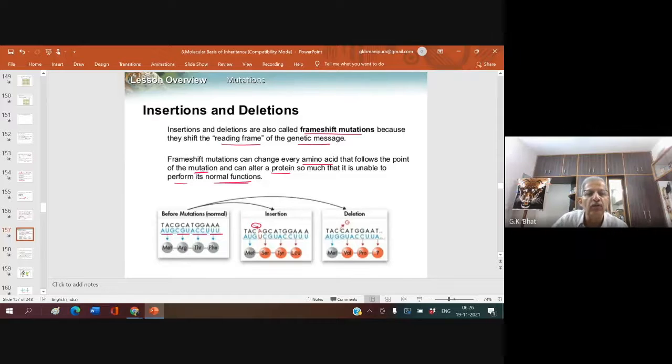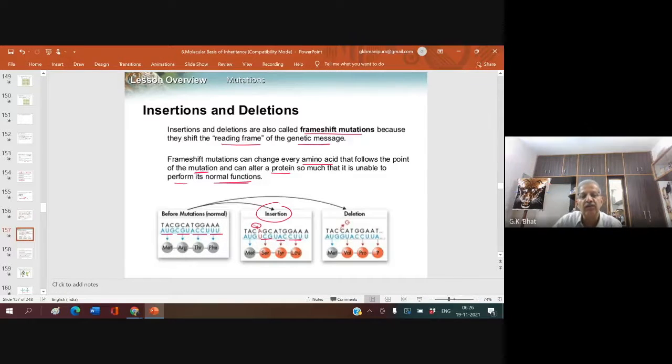So AUG is there. After that, you added one. Now what happened? Instead of CGU, it became UCG. You added here U, so it became UCG. It got changed. Then it becomes UAC. Then becomes CUU. So it gets changed.